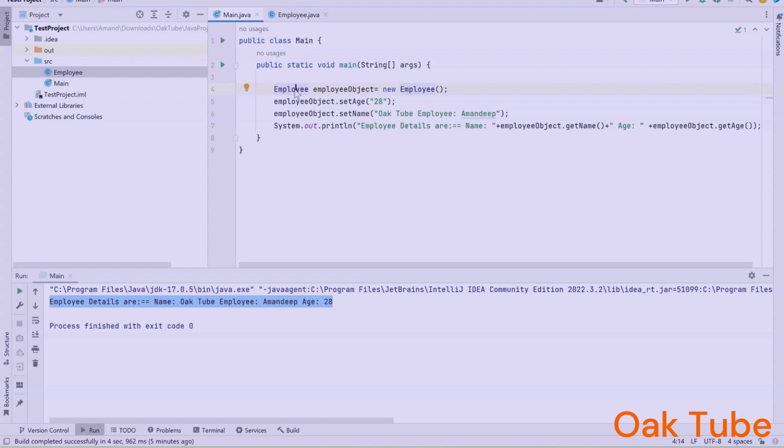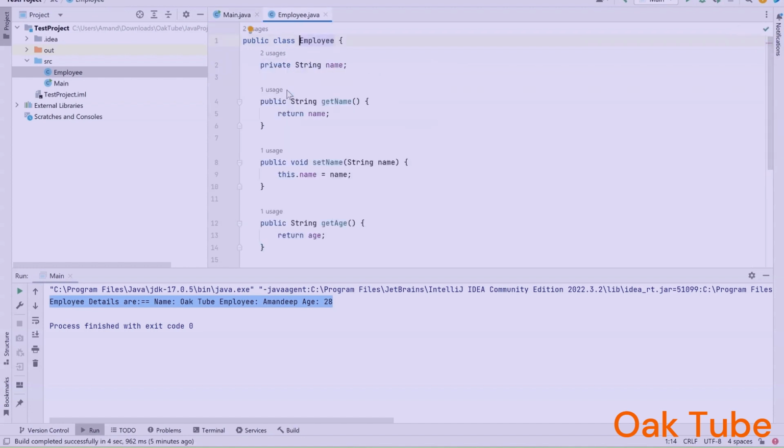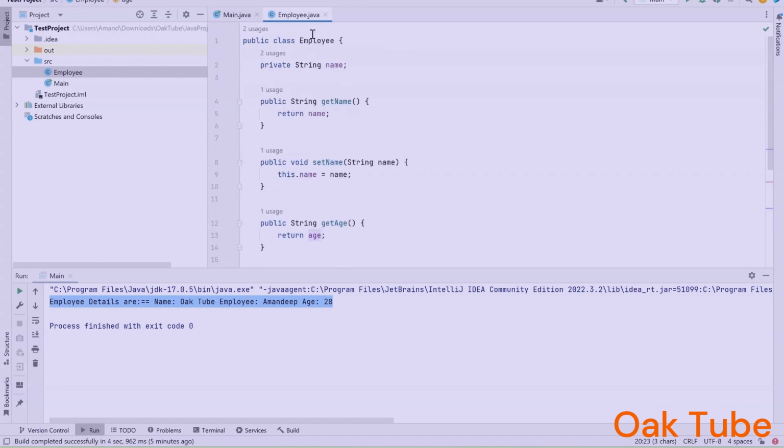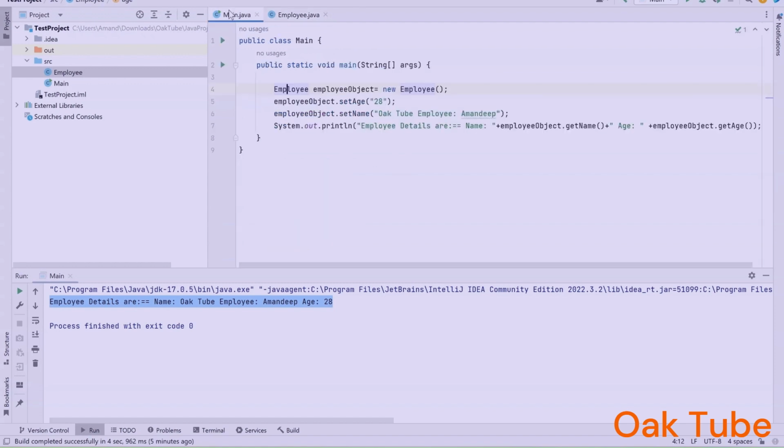You will be wondering how this employee is there. For that, I have created one separate class. What is a class? That also we will discuss, but just understand this is also another program I have written. In this program I have said an employee can have two attributes. One is the name, and the second is the age. Because of the two attributes which I have given for the employee object, I am able to set the age and set the name.